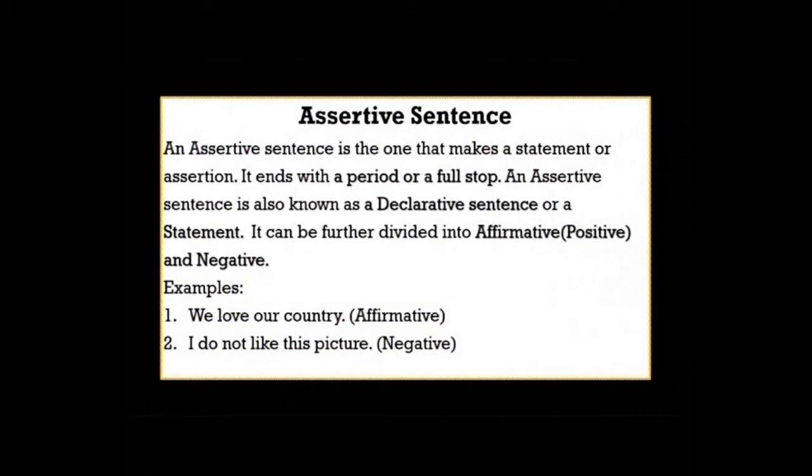For example, we love our country, and this is the example of affirmative assertive sentence. Second sentence, I do not like this picture.